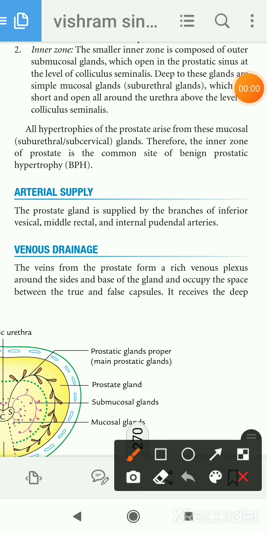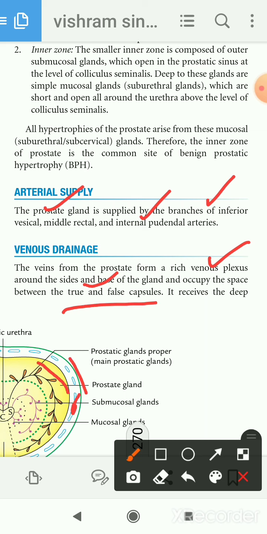Now come to the arterial supply of the prostate. The prostate gland is supplied by the inferior vesical, middle rectal and internal pudendal arteries. The veins form a rich venous plexus, and it lies between the true and false capsule. We already showed you the true and false capsule.